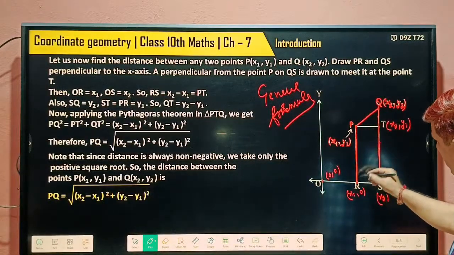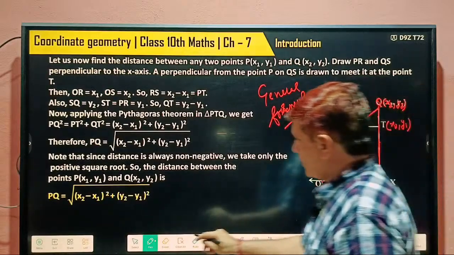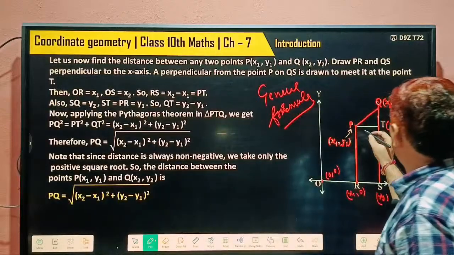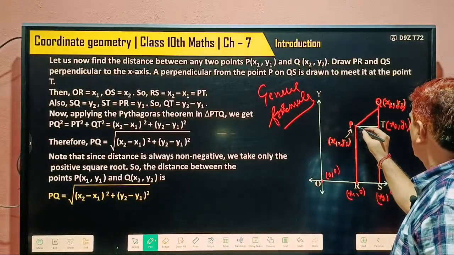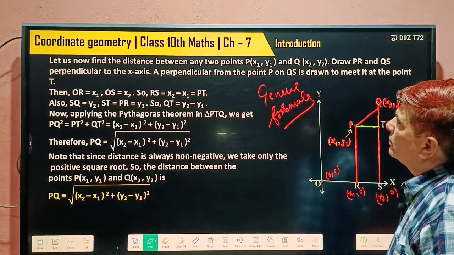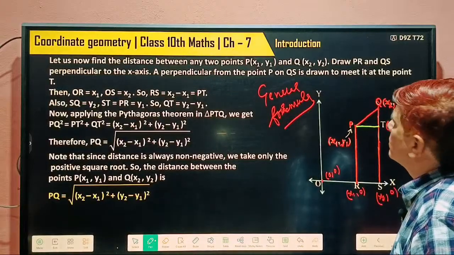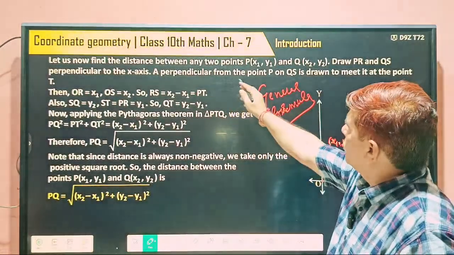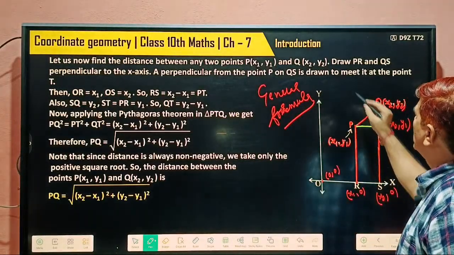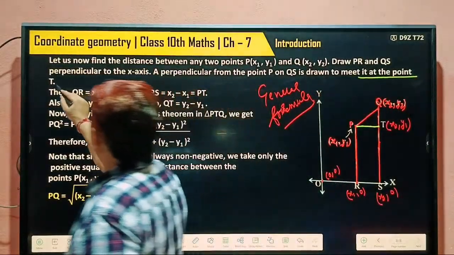This is perpendicular on the x-axis, this is perpendicular on the x-axis, and one more perpendicular, PT on QS. A perpendicular from the point P on QS is drawn to meet it at the point T.